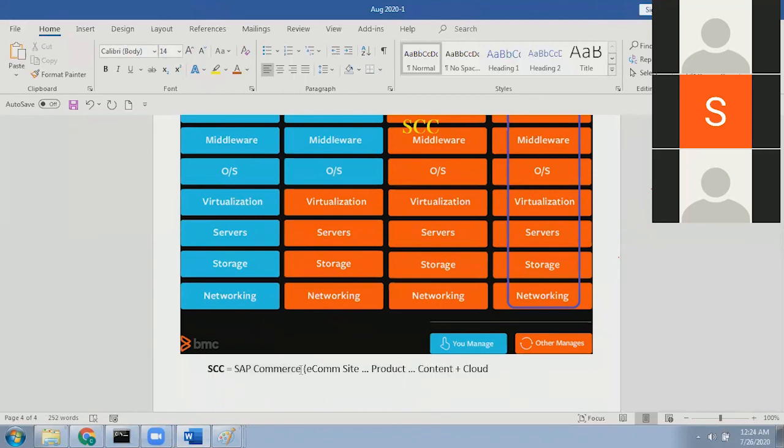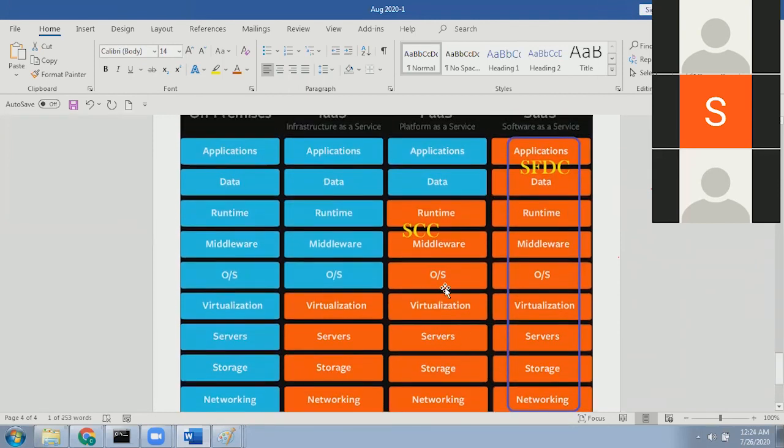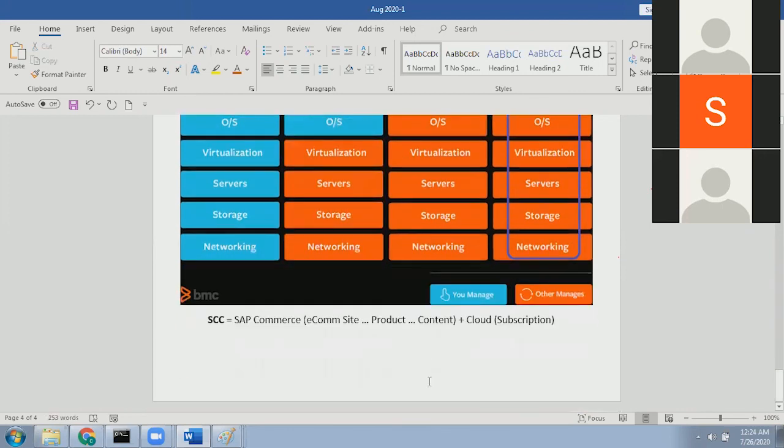Excellent. After that, you take these results and you take the subscription for the cloud. Subscription means just paying some rent like that. It depends upon the company. Pay the subscription for the cloud and host your application here. You will get the networking, the storage, the server, operating system, middleware, virtualization, everything. You just develop your application and host it in the PaaS provided by SAP, so that everything will be smooth.